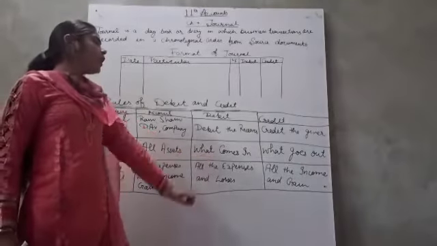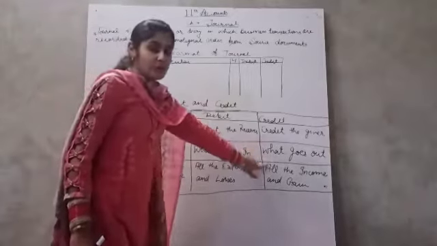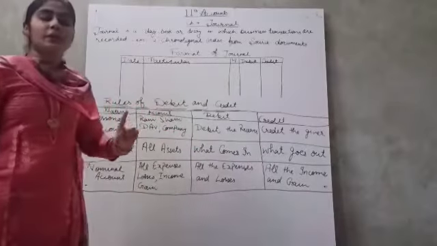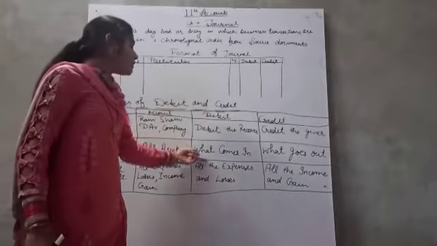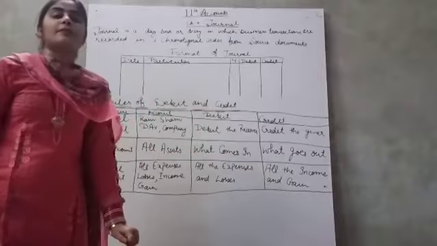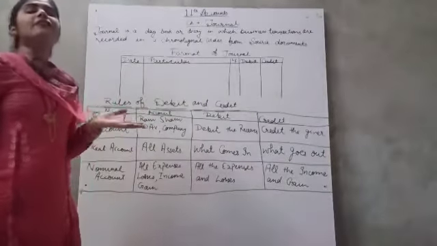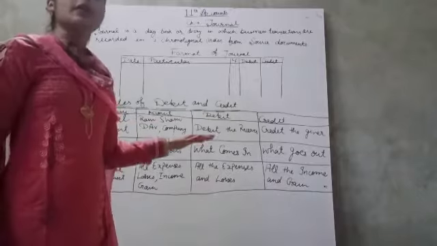The rule of real account is debit what comes in and credit what goes out. If the asset comes into the business, then we will debit it, and if the asset goes out of the business, it is credited. Like if we purchase furniture, it will be debited, and if we sell furniture, it will be credited.